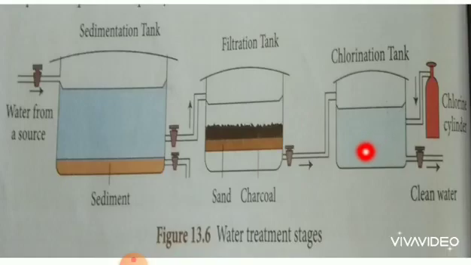Ozonization is a process in which water is treated with ozone gas to kill the germs present in it. So the process is called ozonization. Do you follow, students? The sterilization of water can also be done by exposing it to air and sunlight. Oxygen from the air and sunlight destroy the germs present in water.